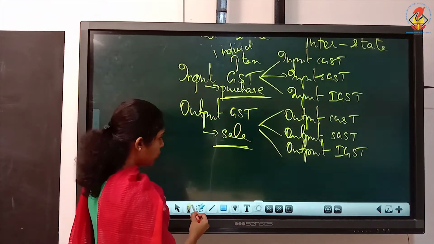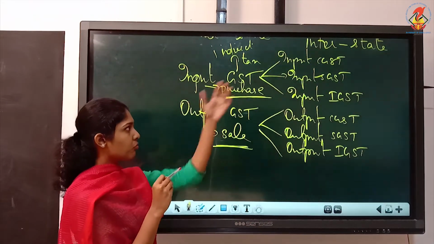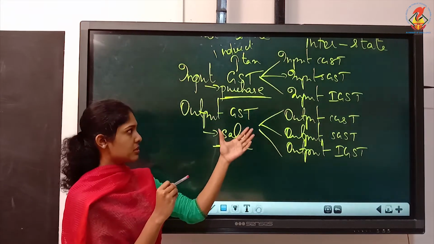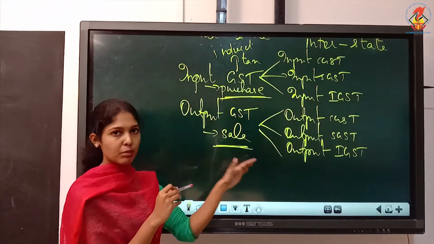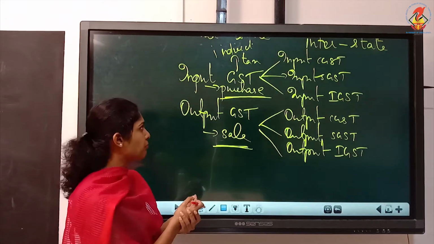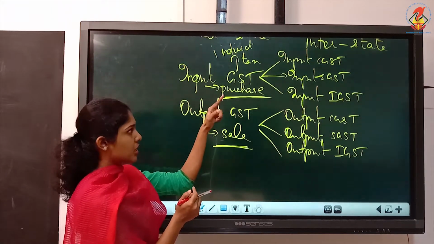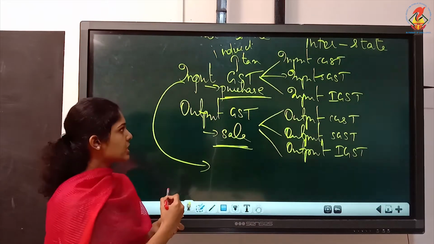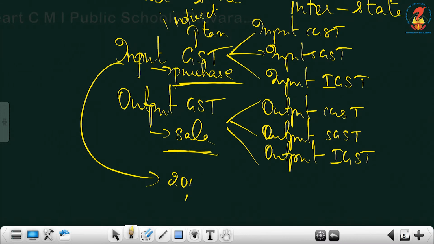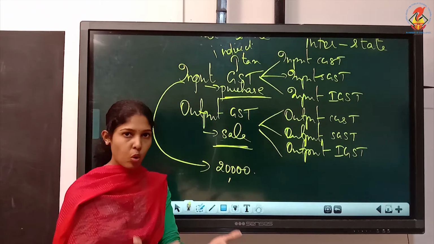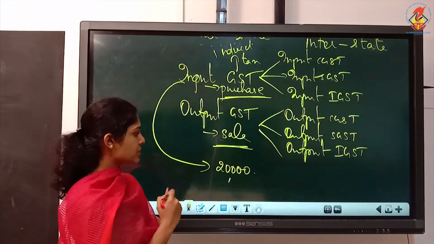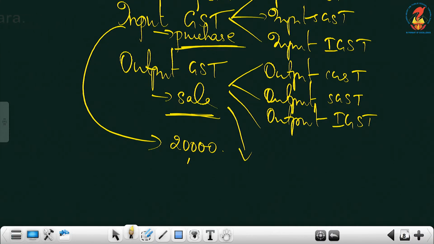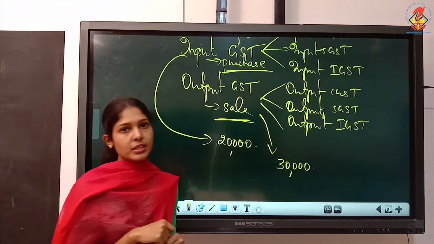Understood? Now, suppose both transactions, purchase and sale, happen in the firm. Both will happen normally. So when you purchased some goods, you paid input GST, suppose rupees 20,000. Then later you sold those goods. That time you collected tax, and the collected amount altogether was rupees 30,000.